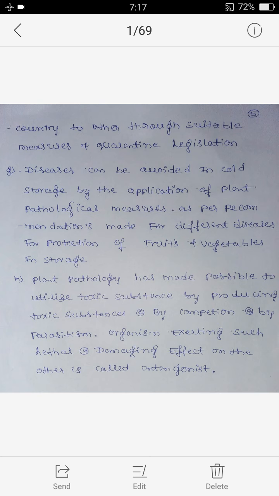Last one, plant pathology has made it possible to utilize toxic substances produced by an organism, or competition or parasitism. An organism exerting such lethal or damaging effect on another is called an antagonist.